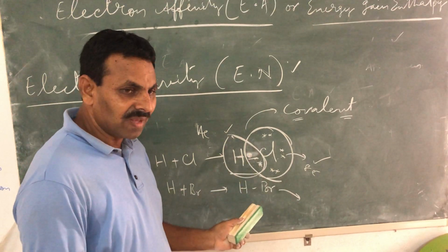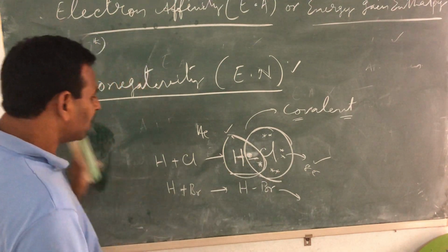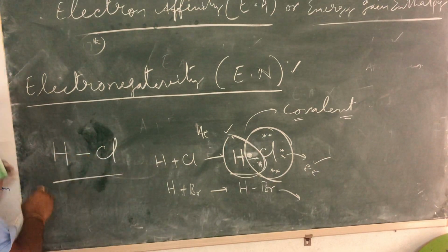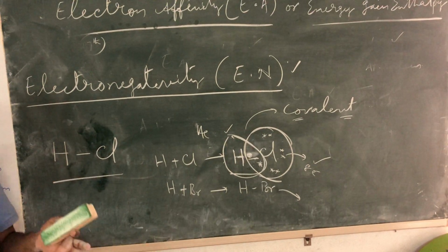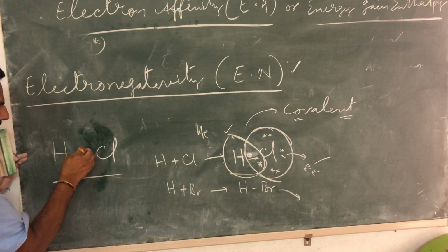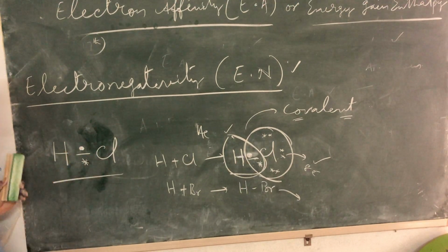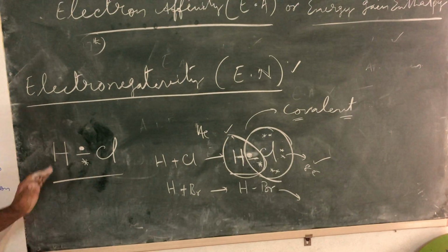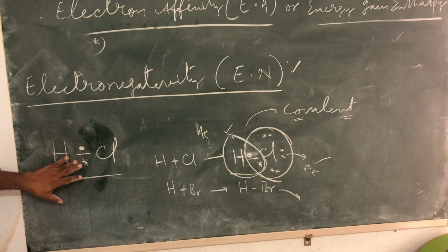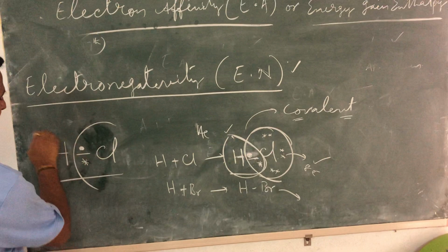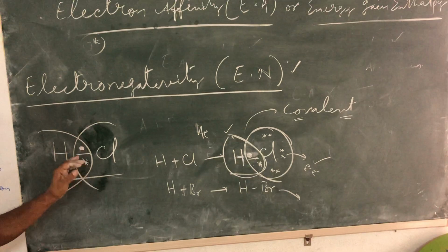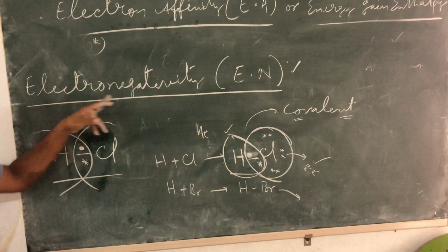So both are happy. Now in such a condition, the point here is, when there is a bond formed between hydrogen and chlorine, whether these elements have similar power of attracting this pair of electrons which is being mutually shared. That is the question mark here. Whether hydrogen and chlorine are able to attract this shared pair of electrons towards themselves, and that power of attracting the shared pair of electrons is nothing but electronegativity.